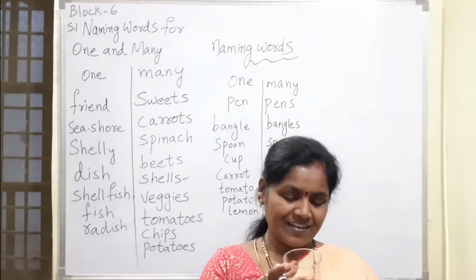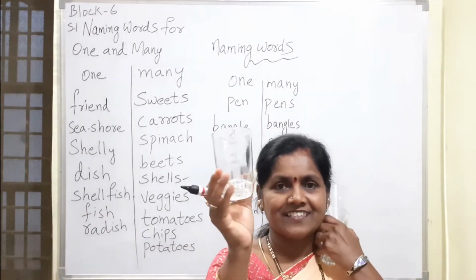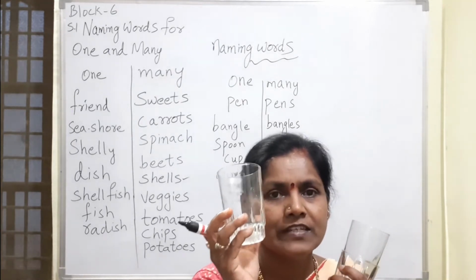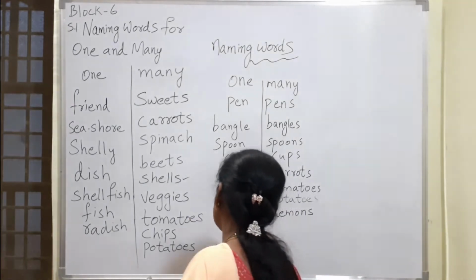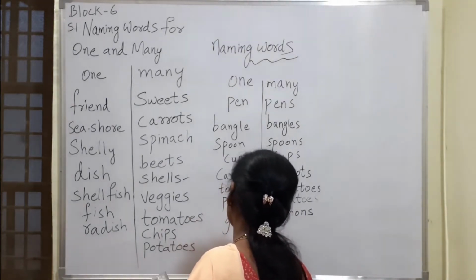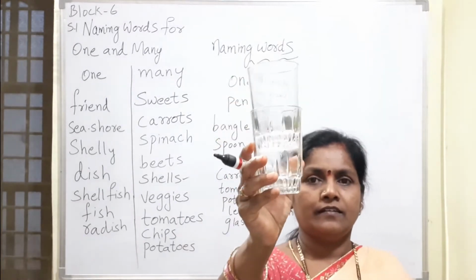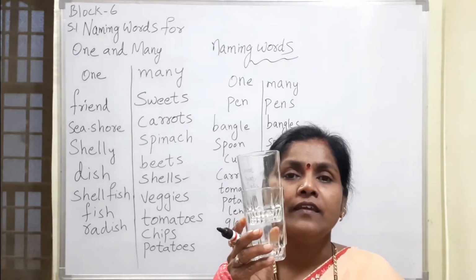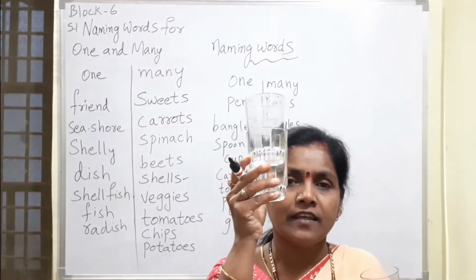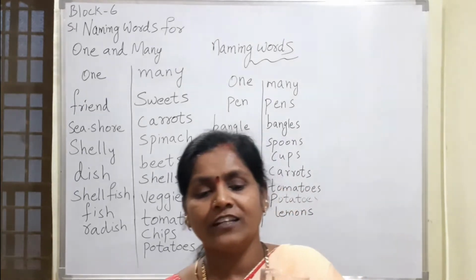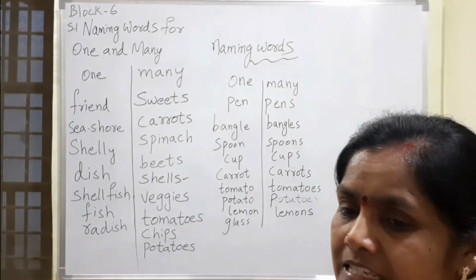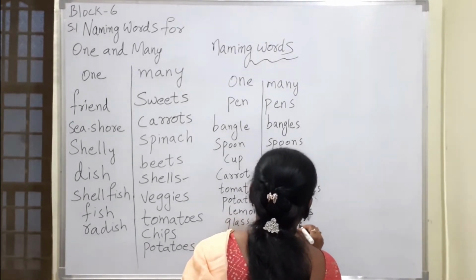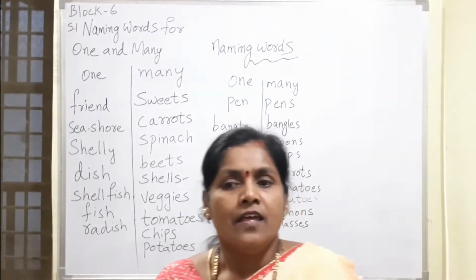Yes. What is this one? This is one glass. One means what we will say? Glass. I will write glass here. How many are here? There are two are there. So what do you call? Come on, tell me. One means glass. If many are there, glasses. What they are called as? Glasses. Okay.